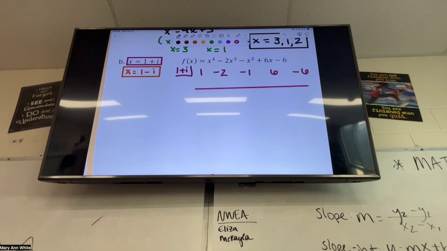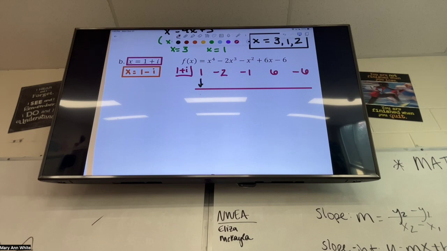-6. Can you do the long division method first? Technically, yes. I would not. Especially with these plus and minus i's. I think that gets super messy super quick. Great question.